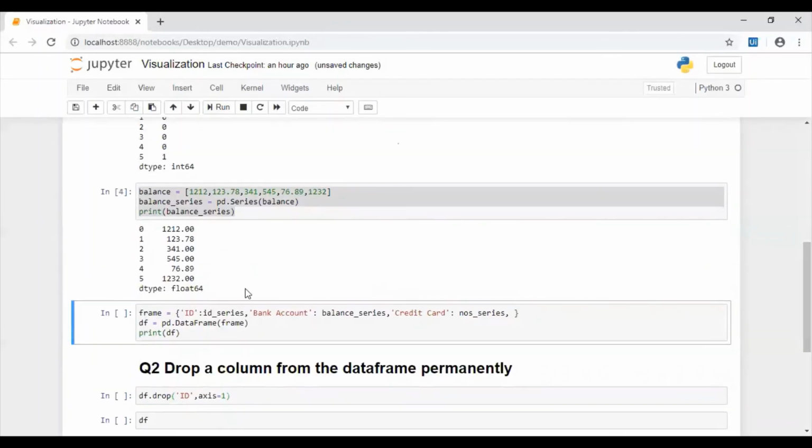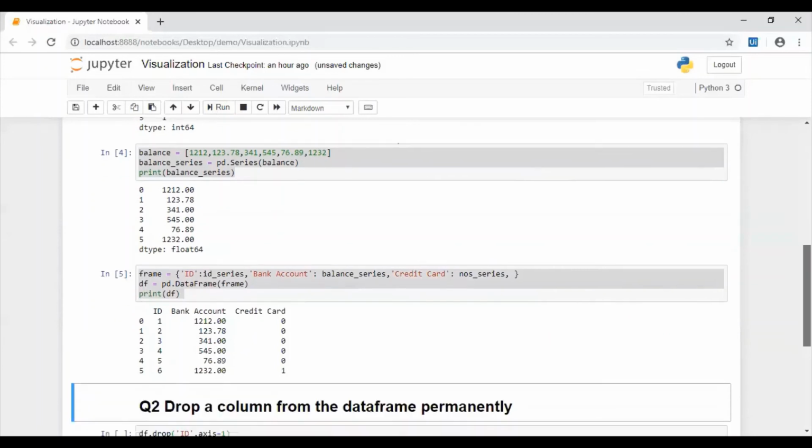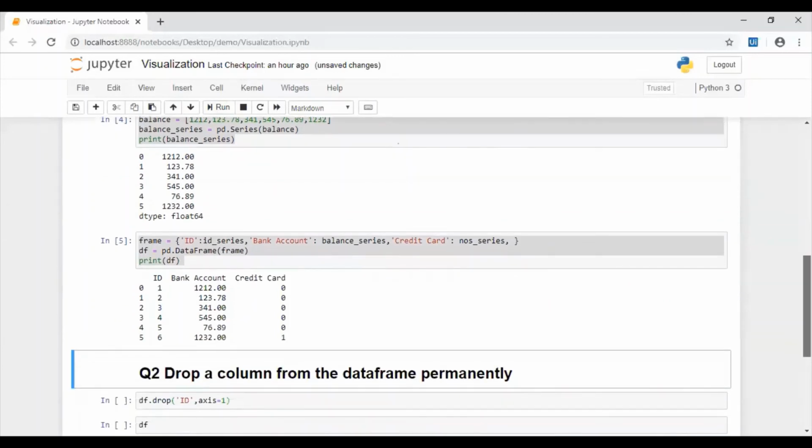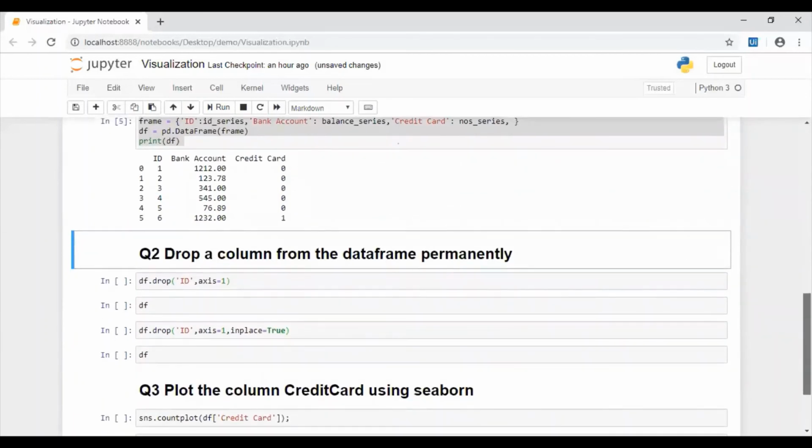Now we will create a data frame using that. Okay, we have created the data frame with ID column, bank account and credit card. So our first question is completed.